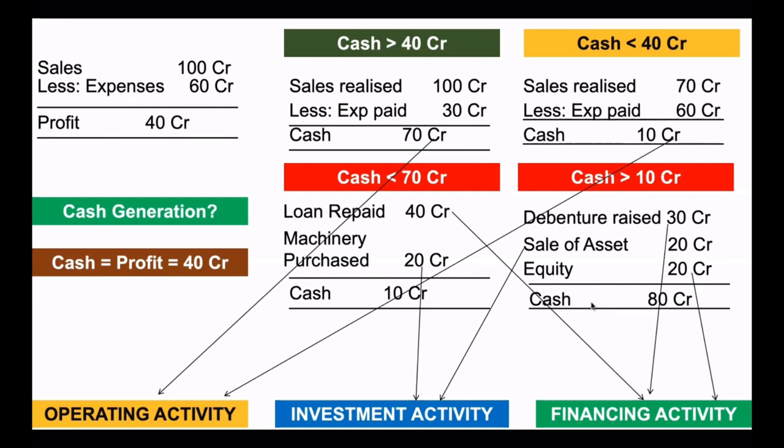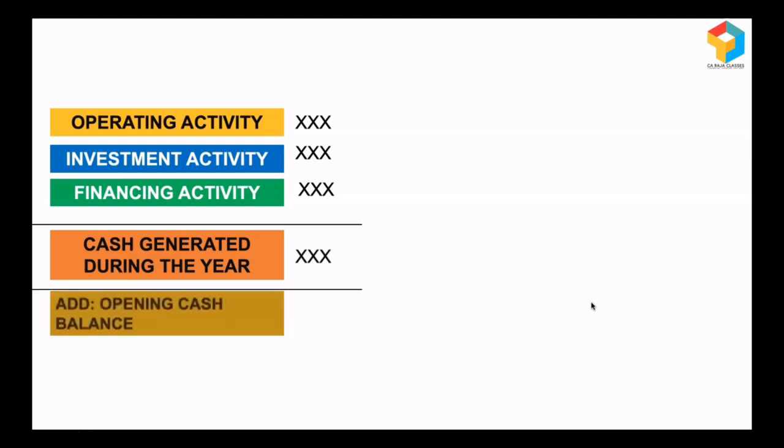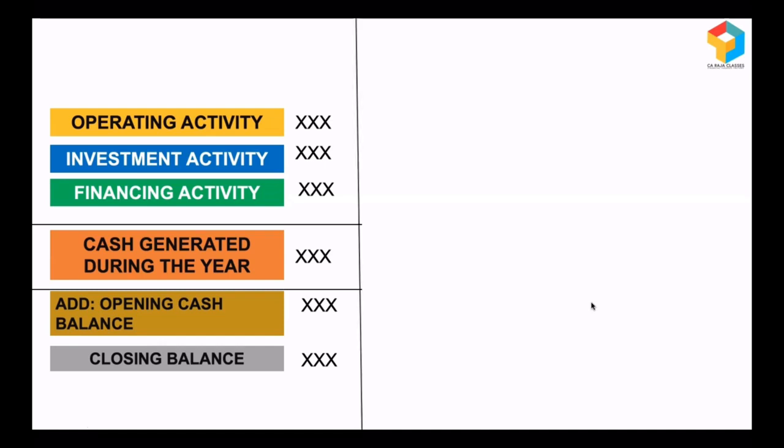So what we can infer is, in business, cash can come in and go out under 3 activities: operating activity, investment activity, and financing activity. So in a year, if you capture all this, cash flows from operating, investment, and financing activity, and total them, you get to know the cash generated during the year. And if you add the opening cash and cash equivalents, you automatically get the closing cash and cash equivalents position. And this is something known as an abridged cash flow statement. So what's happening here?